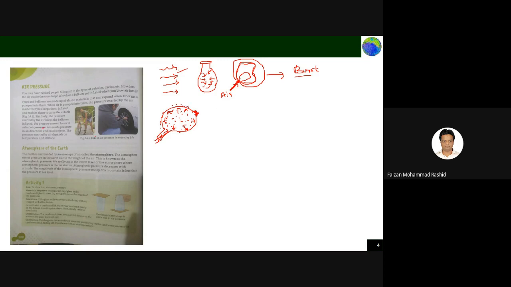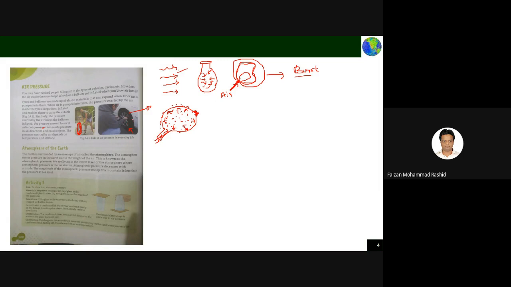Now an example: you take a cycle. You put air from your cycle pump into the cycle. Or sometimes you see this in the car also. And we have a pressure gauge, a machine to measure the pressure, and it will tell you what is the maximum pressure there could be in the tire.